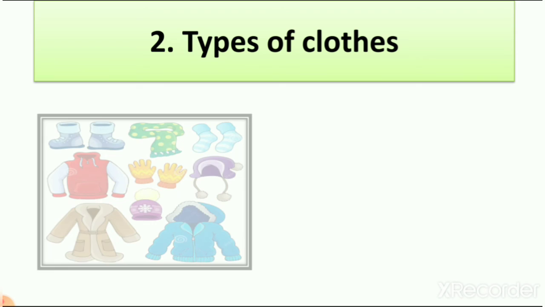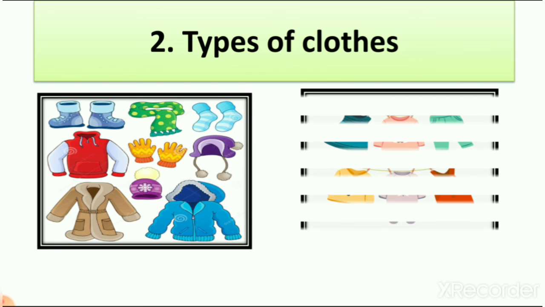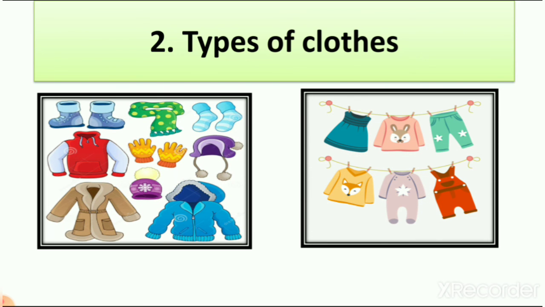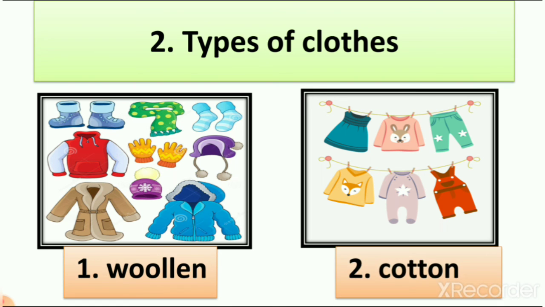Then second, types of clothes. In this lesson we learn 2 types of clothes which we wear. First, which picture can you see? It is clothes which we make from wool. And the second picture shows clothes which we make from cotton. So 2 types of clothes: woolen clothes and cotton clothes. Right? These are all types of clothes.